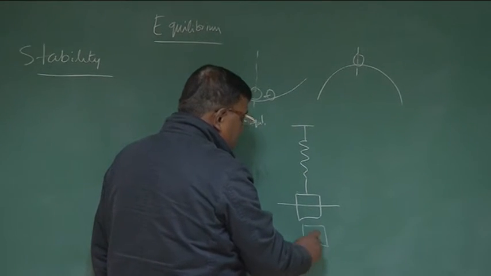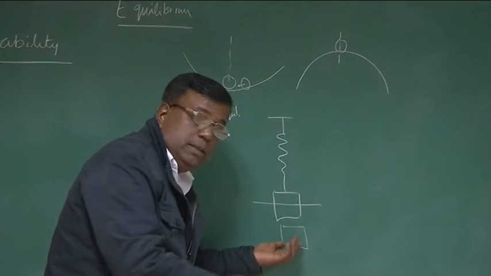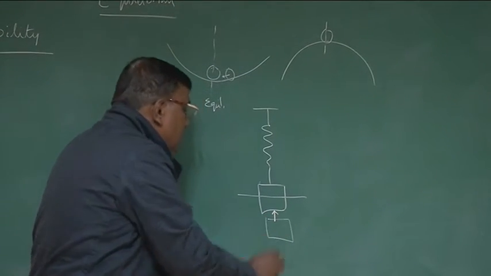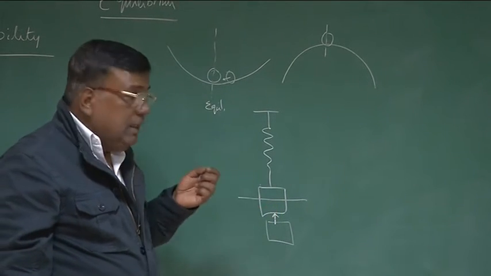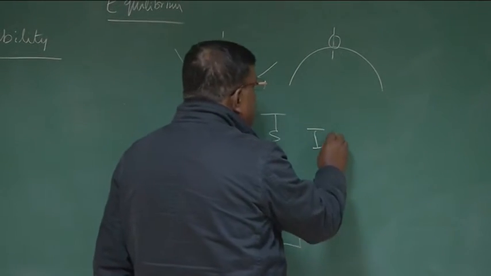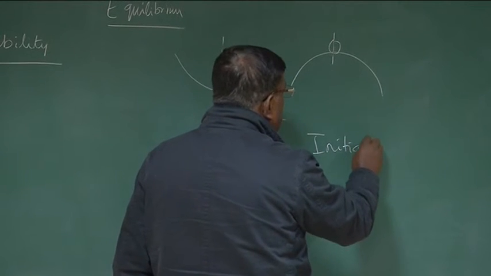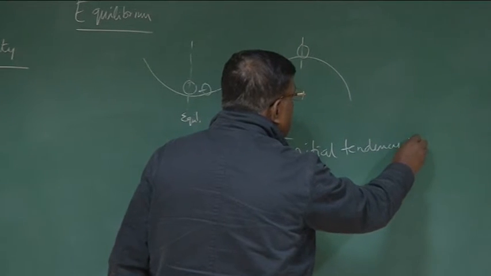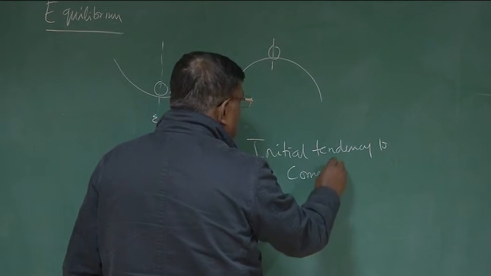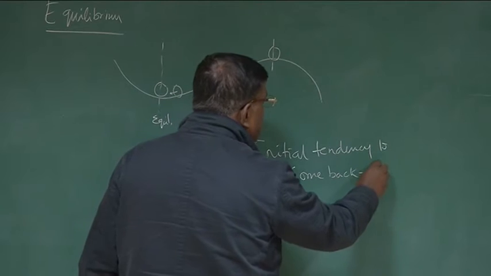Correct? Okay? For example, again we revise, if there is a mass spring system, and I stretch it and release it, the moment I stretch it, there is a force trying to restore, so it has an initial tendency. The key word is initial tendency to come back to equilibrium, okay?